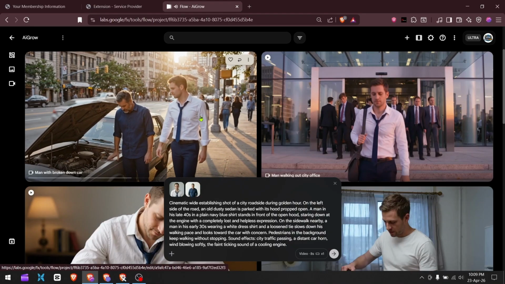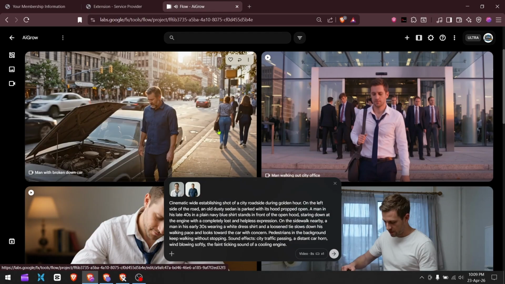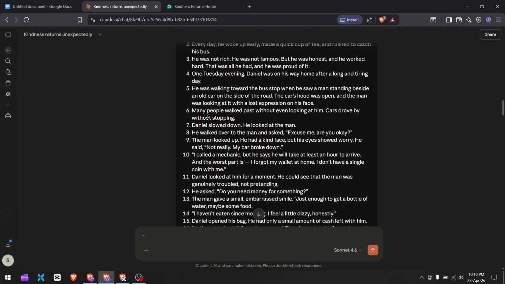And both characters will be present in the video. In the same way, you have to generate all the scenes. But there are scenes where there's a dialogue. Like in scene 9, the man says, "Not really, my car broke down."